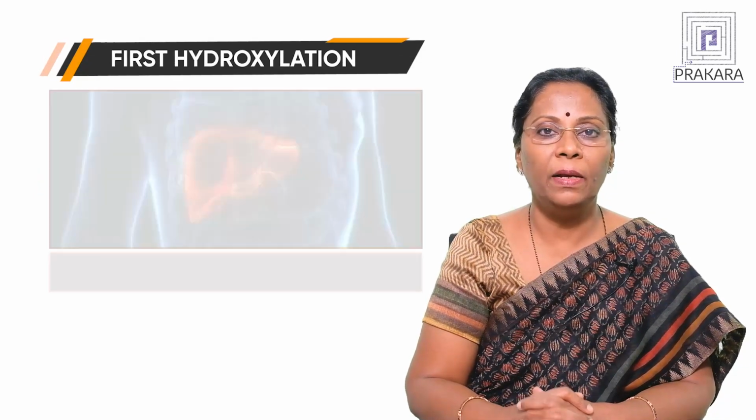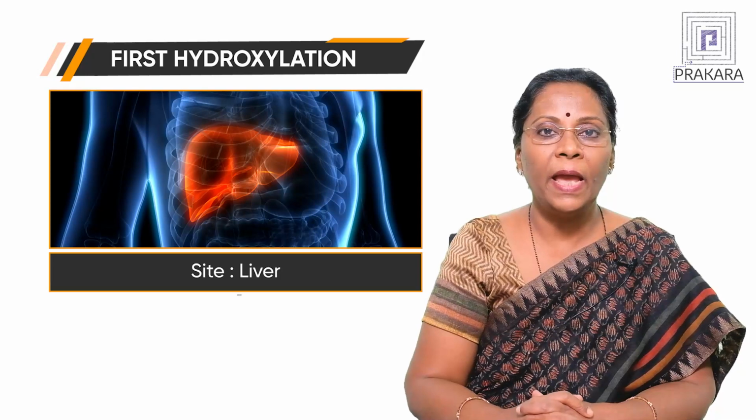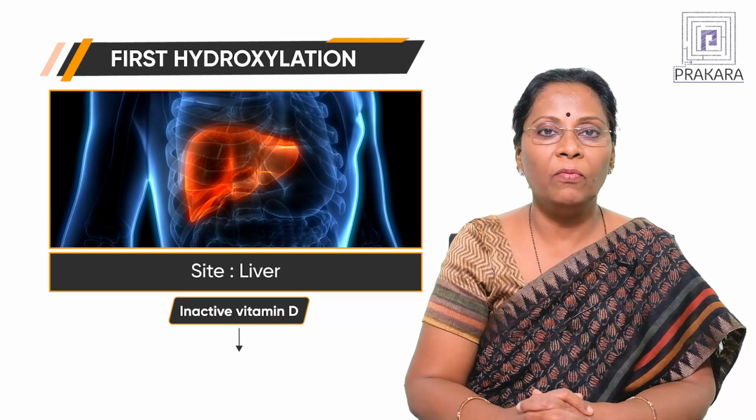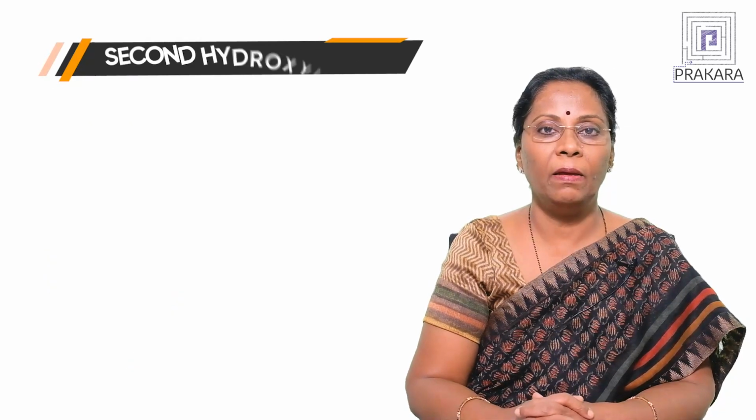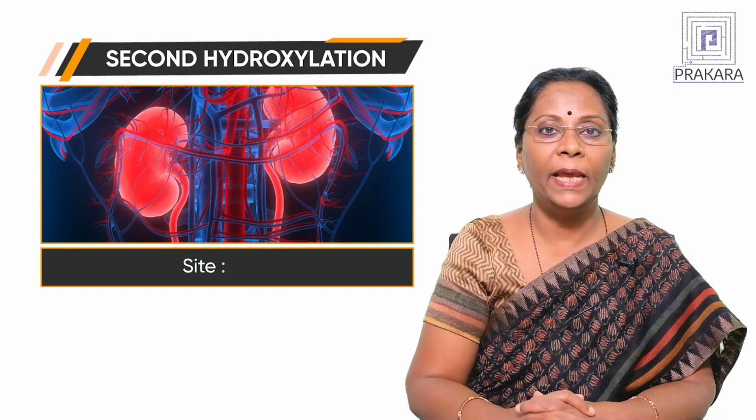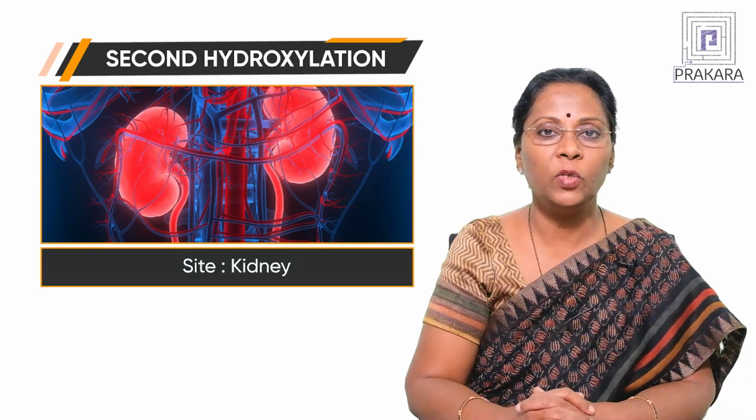The first hydroxylation occurs in the liver, wherein the inactive vitamin D is converted to 25-hydroxy vitamin D.